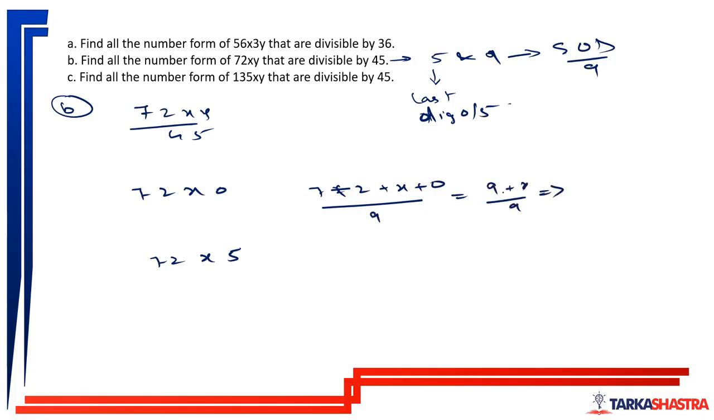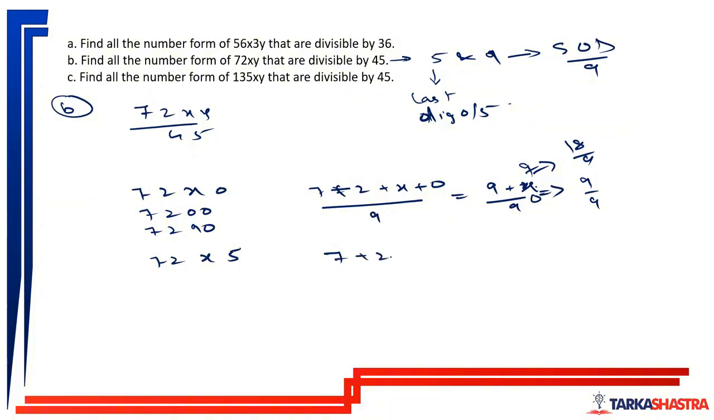divisible by 9. So what can we have? Either 9 or 18. When we have 9, x will be equal to 0 and the number will be 7200. But if we have 18, x will be equal to 9 and then the number will be 7290. Then 72x5.